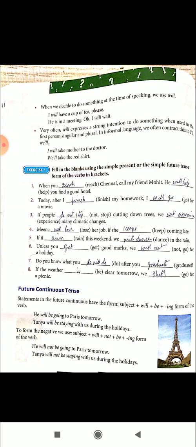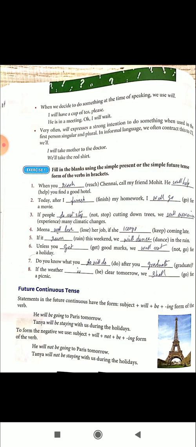Future continuous tense. Statements in the future continuous tense have the form subject plus will plus be plus ing form of the verb. He will be going to Paris tomorrow. Tanya will be staying with us during the holidays. Will be going is a future continuous. So look at will plus be plus ing form of the verb. Going. Will be staying. Will plus be plus ing form of the verb.